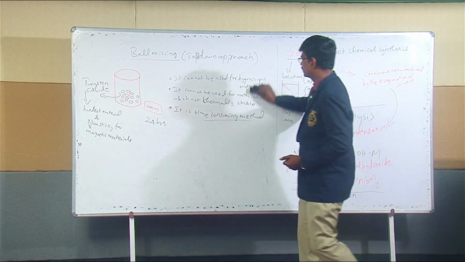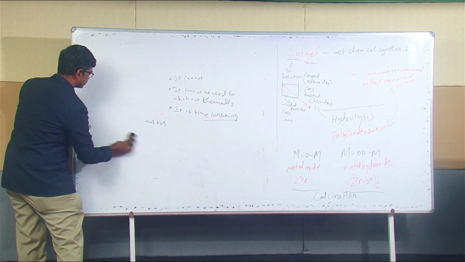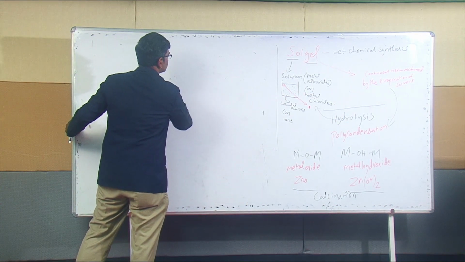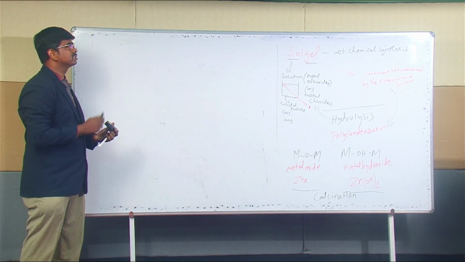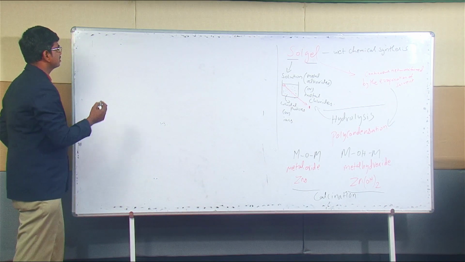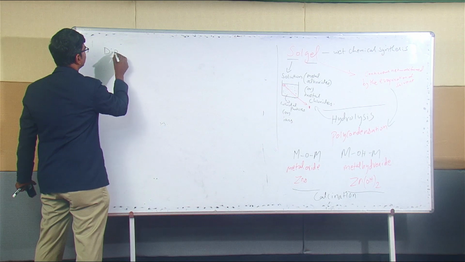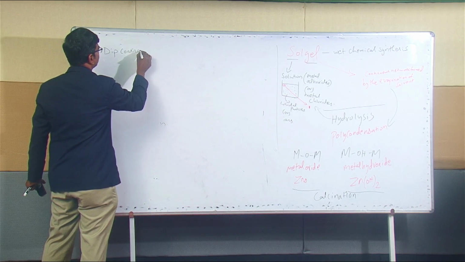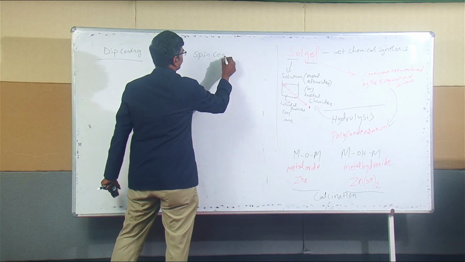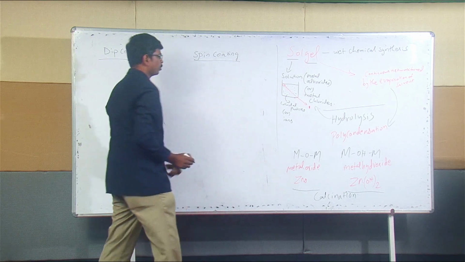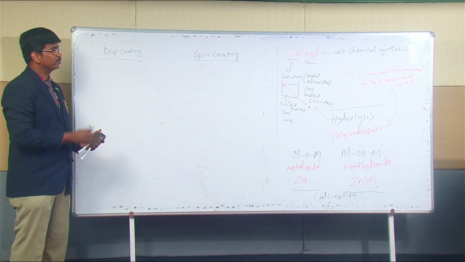And I'm going to specifically talk on how the thin films are synthesized. To synthesize thin film, we have to proceed with two processes. One is the dip coating method. The other one is the spin coating method. Using dip coating and spin coating, we can produce the thin films using sol gel technique.